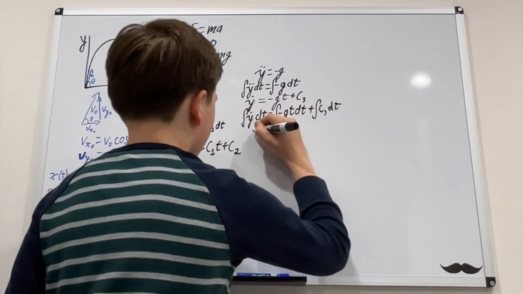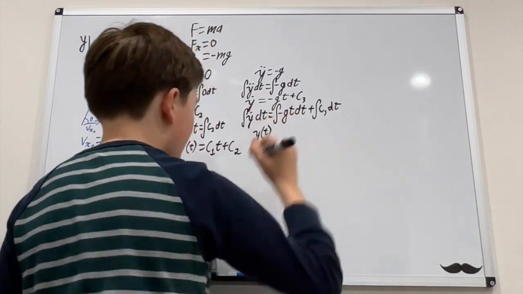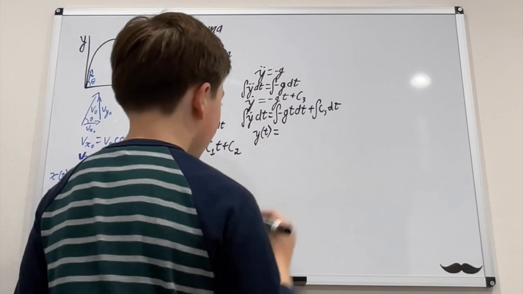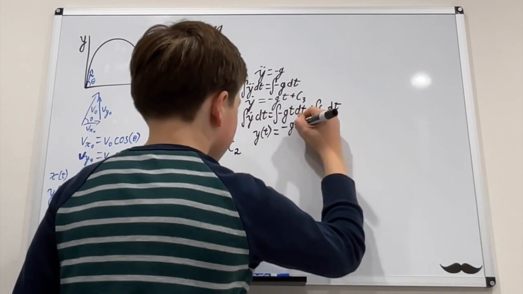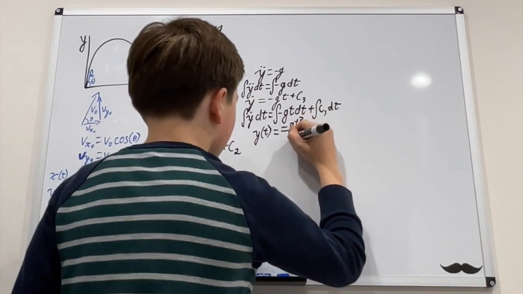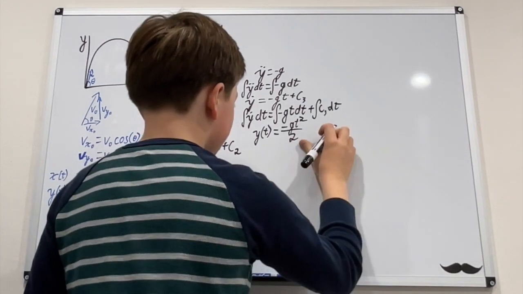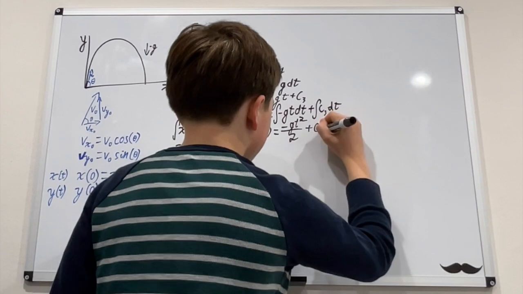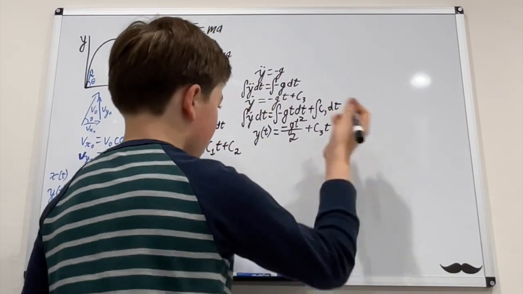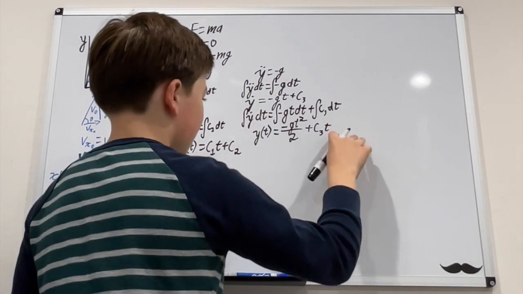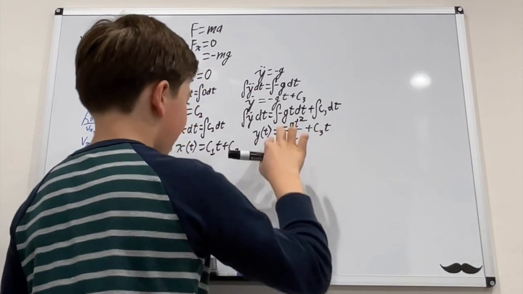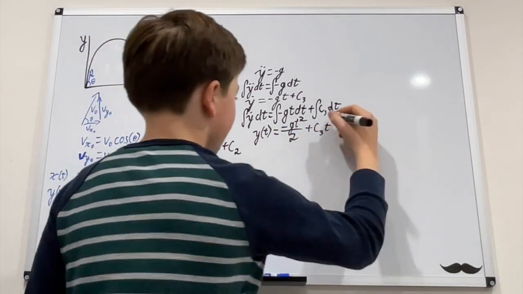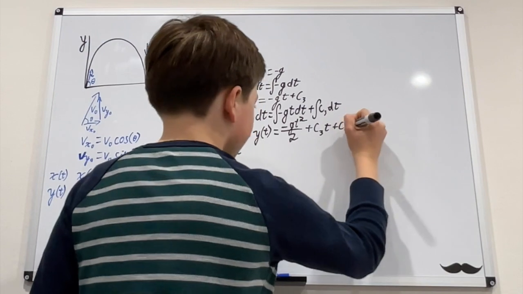Here we'll get y of t plus some constant equals negative gt squared over 2 plus some constant, plus c3t, also plus some constant. Let's call the sum of those constants minus this constant c sub 4.